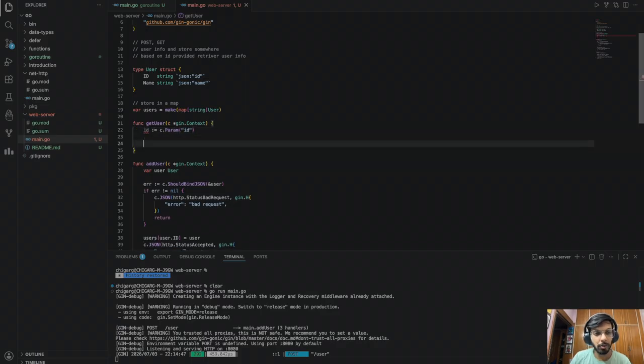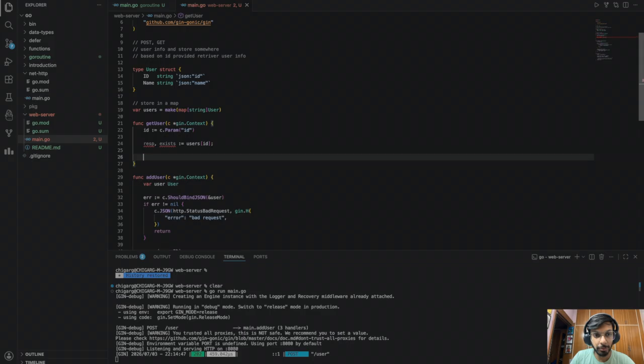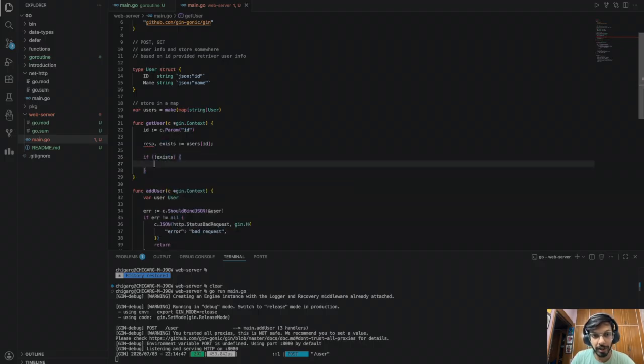Okay. Now, what do I need to do? I just need to search in the map, right? So what's the way to search in a map? Just say users ID. Now, if you remember my video on the functions where we discussed how map works, it returns two things. It will return, let's say, the response, and it will return, let's say, exists, which is basically a boolean which tells me does that key exist in the map. So if not exists, actually, we just want to throw in an error.